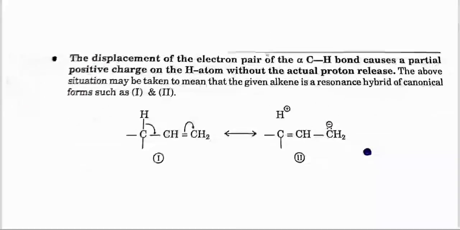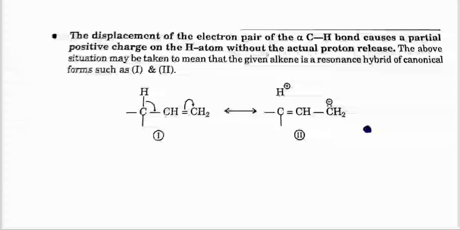The displacement of the electron pair of the carbon-hydrogen bond causes a partial positive charge on the hydrogen atom without actual proton release. The above situation may be taken to mean that the given alkene is a resonance hybrid of canonical forms such as 1 and 2.